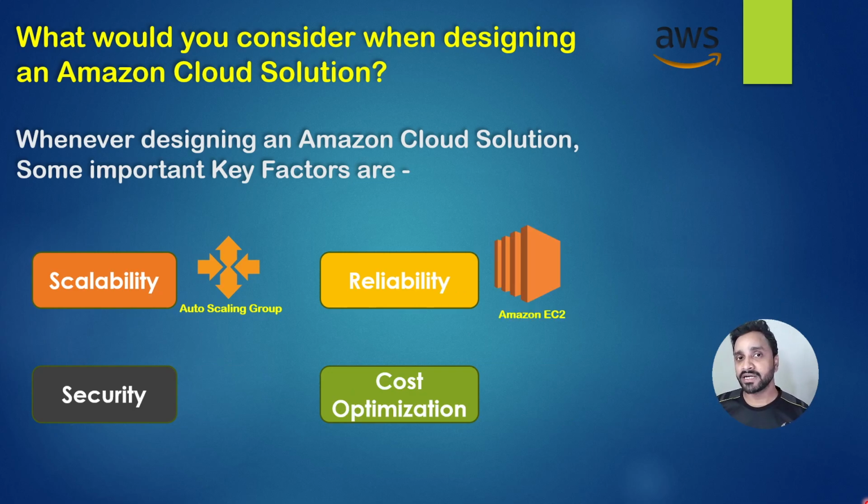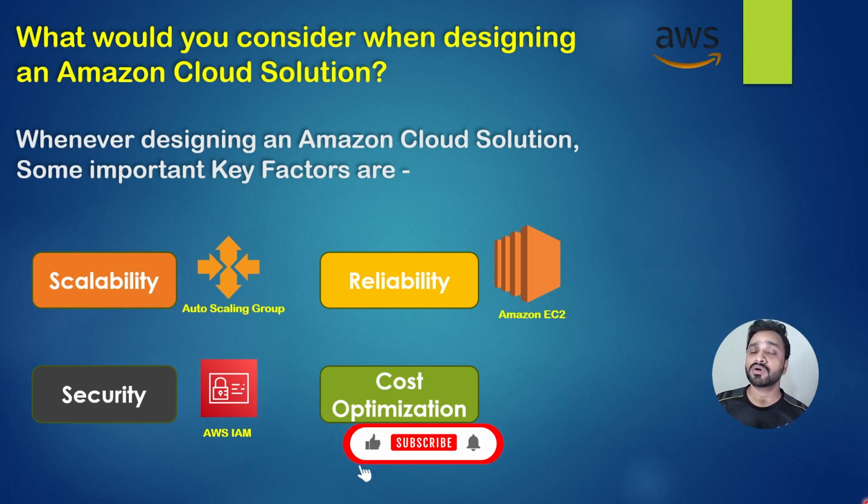And after that, the reliability point is related to our Amazon EC2 service, that we use for web servers. After that, security, which is AWS IAM. Here in security, AWS IAM, we can create an IAM user, we can create an IAM group, user group. We can include those users into our IAM group, with some permissions and policies. That is security, means with minimum permissions we give access to our AWS account with maximum security, and we can also create an IAM role.